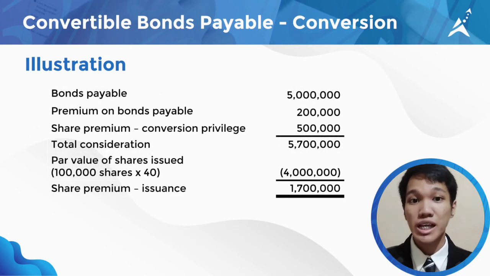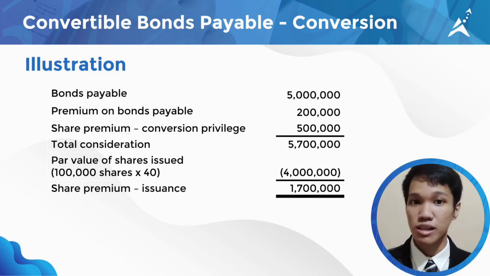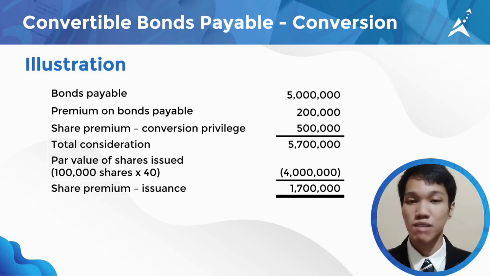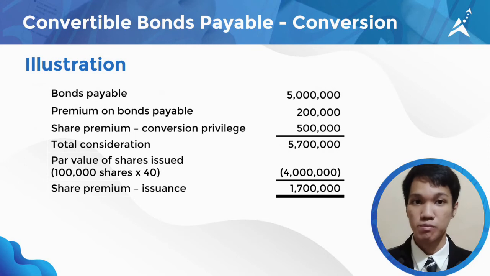First, we need to get the total consideration by summing up the bonds payable 5 million, premium on bonds payable 200,000, and share premium conversion privilege 500,000, resulting to 5,700,000. Afterwards, we'll deduct the par value of shares issued, which is 4 million, or 100,000 times 40 par value.